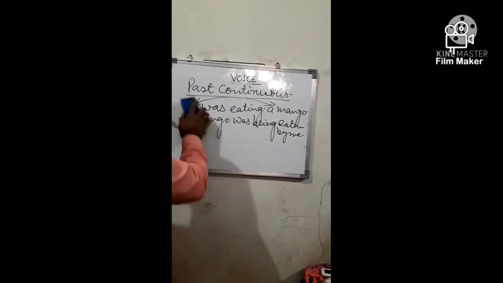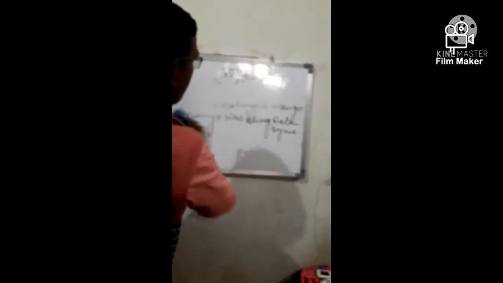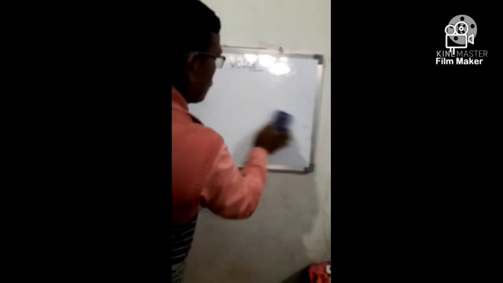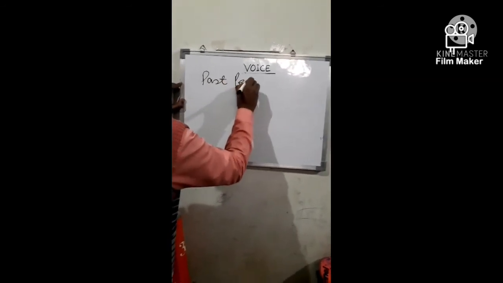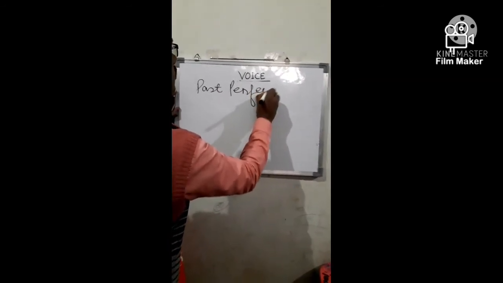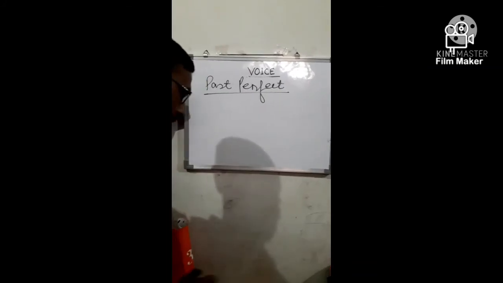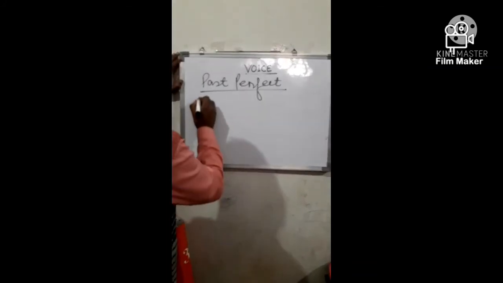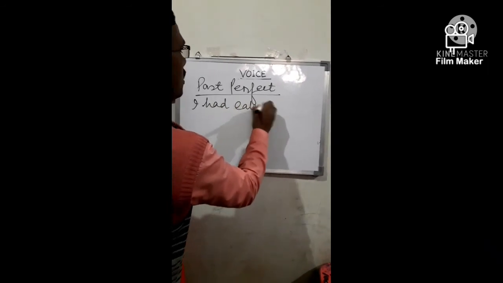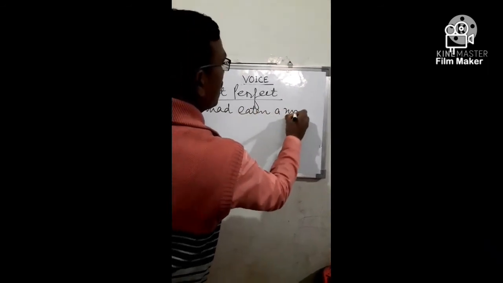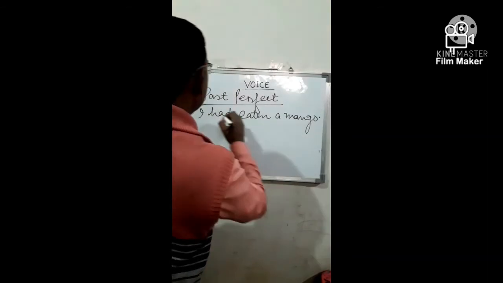Now, past perfect tense. Take an example. I had eaten a mango.